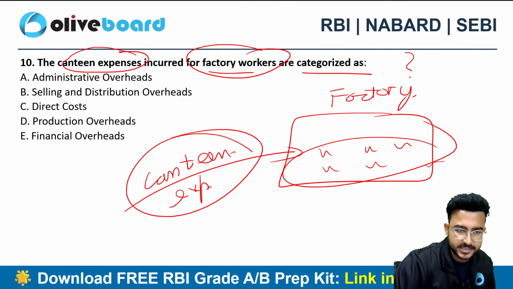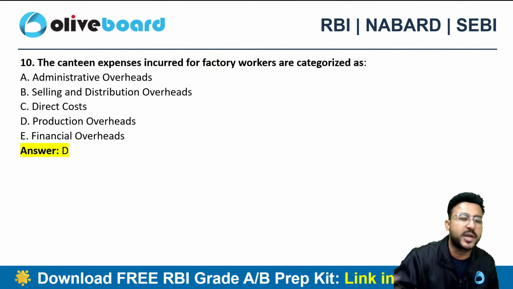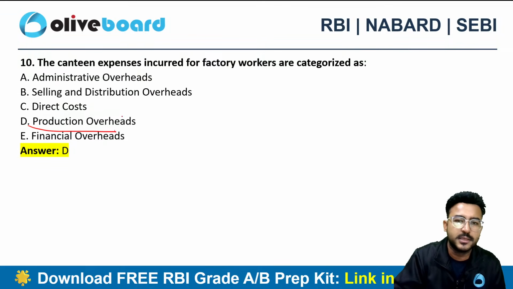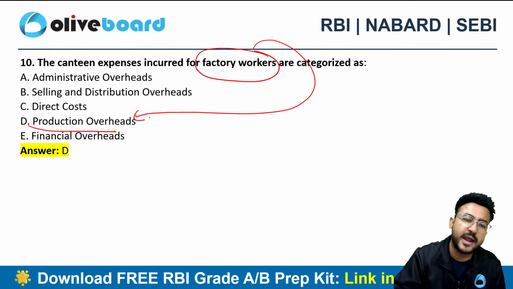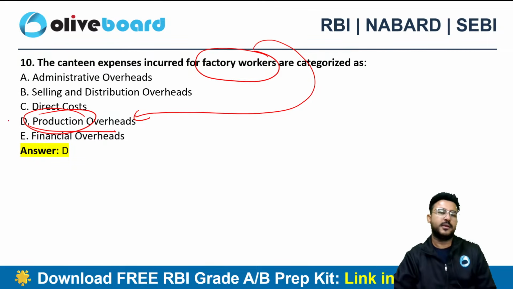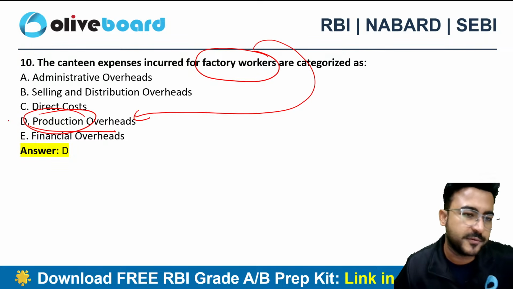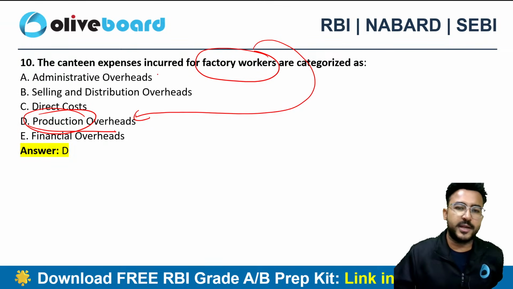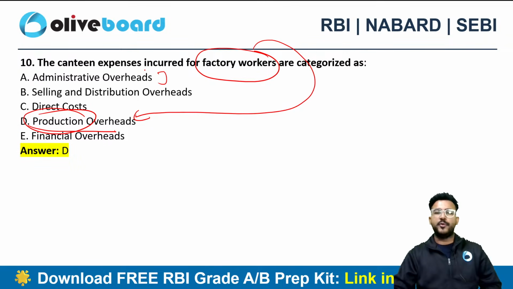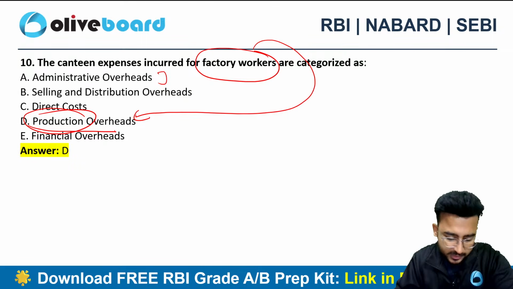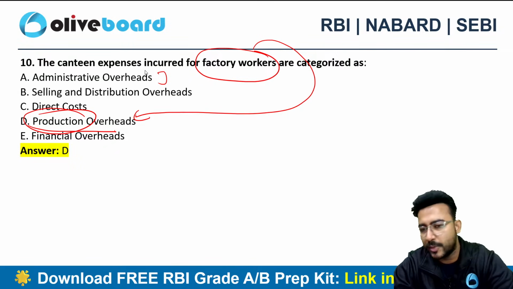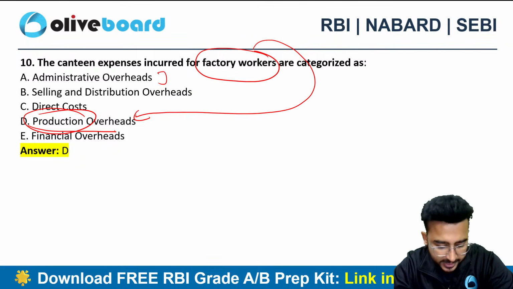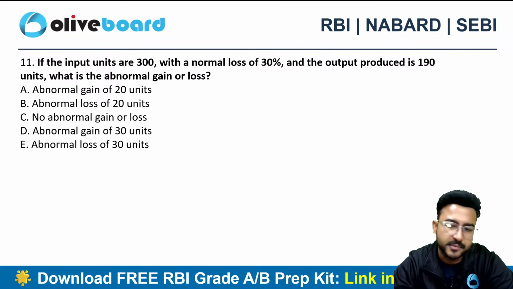What kind of expense will it be? It will be a kind of production overhead. Why? Because these are my factory workers who are working in a factory, and in factory we do the production, right? Had it been my administration office, then they would be administration overheads, but as of now I am doing expenses for the factory workers who are directly involved in the production. So these are my production overheads, right? What is overhead? Indirect expense. Overhead is nothing but indirect expense.